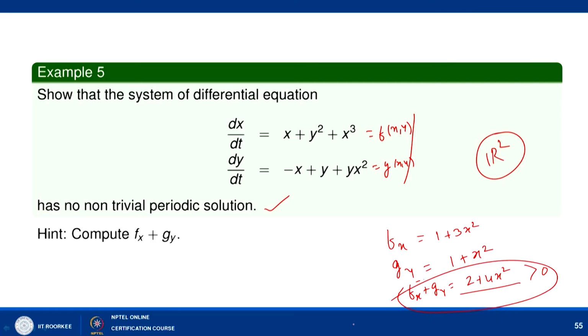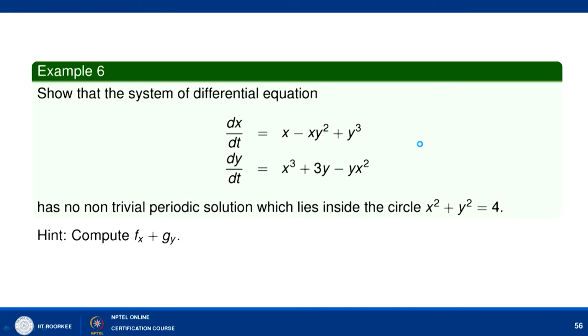Now let us consider one more example. If you look at this, it is always true for all values of x, y. It means that this will not have any periodic solution in the entire R2.